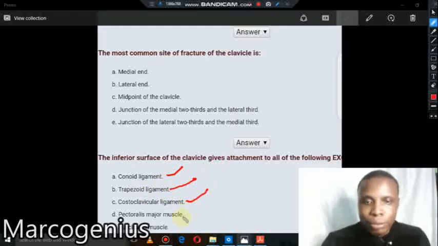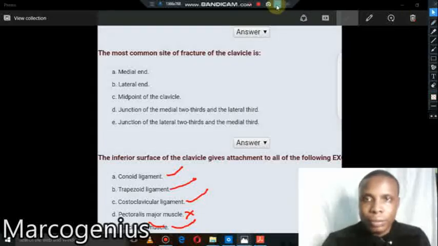Pectoralis major muscle is found on the anterior surface of the medial part. It's very important you know it. Subclavius muscle, yes, on the inferior surface, because it's the groove at the inferior surface. So this is correct. So this one is wrong. So that's another part of it.